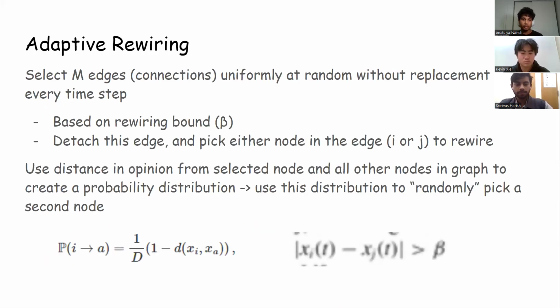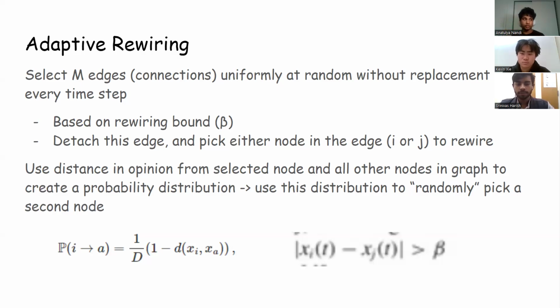The second operation we'll be doing is adaptive rewiring. So we will select M edges or connections uniformly at random without replacement every time step. And we will detach this connection, and pick either node in the edge to rewire. We'll compare that selected node with all the other nodes in the network, and we'll create a probability distribution where we'll randomly pick a second node, but it's weighted based on their difference in opinion. So you'll most likely get paired with a node that is closer to you in opinion.